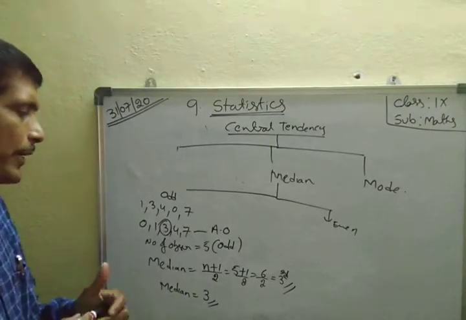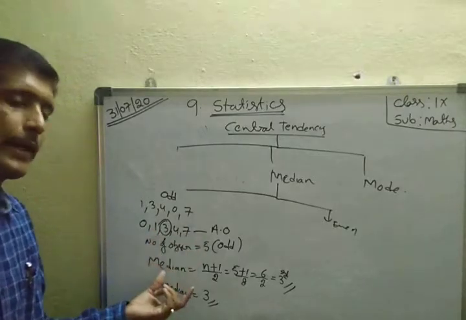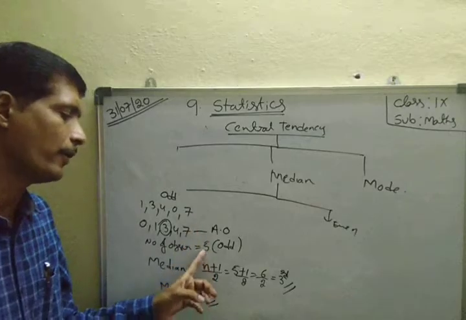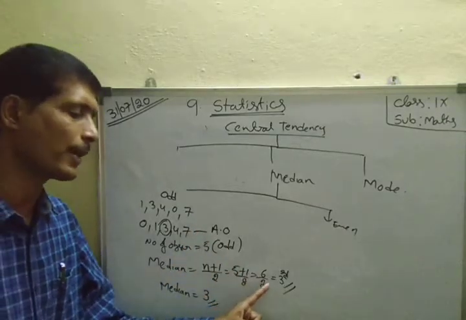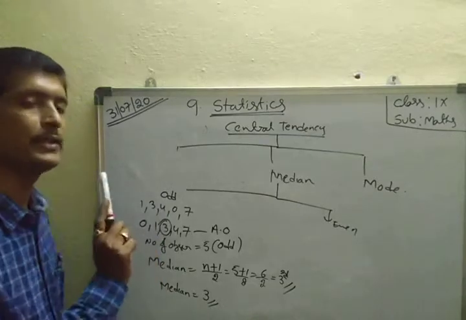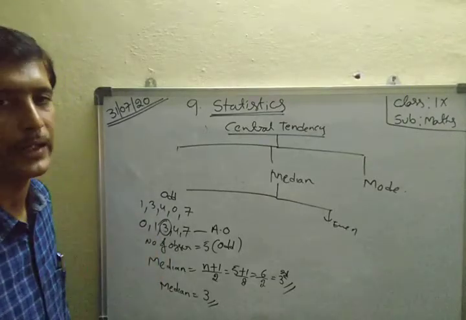If the number of observations is odd, the median formula is what? n plus 1 by 2. Here n is 5. 5 plus 1 by 2 gives the third term. Therefore the third term is the median. The third term is 3. Median is 3.